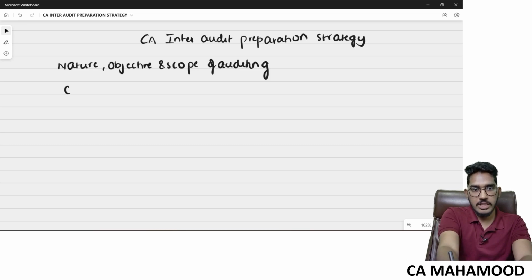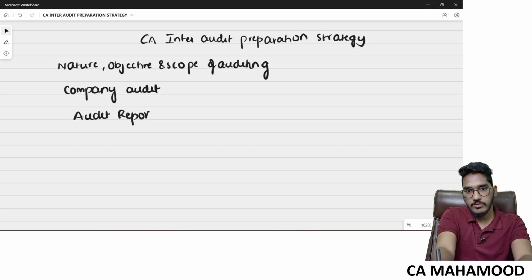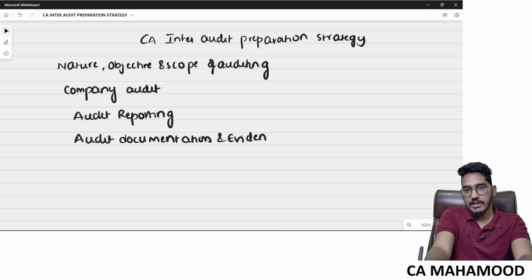Number two, company audit. Number three, audit report. Number four, audit documentation and evidence. Along with these four chapters, there are some dedicated four standards which we should never leave, which are going to be SA 501, SA 505, SA 510, and SA 580.